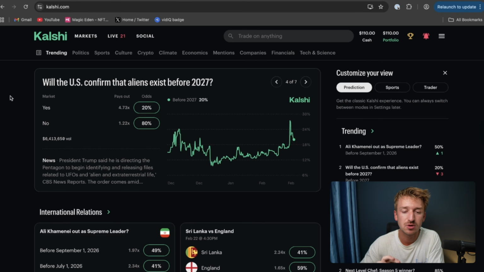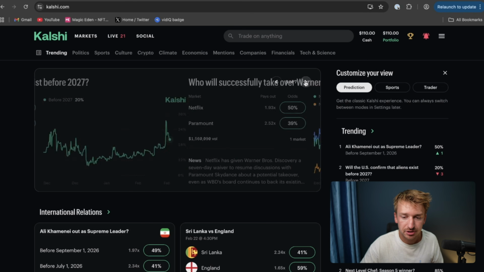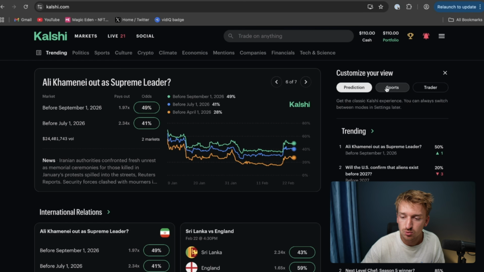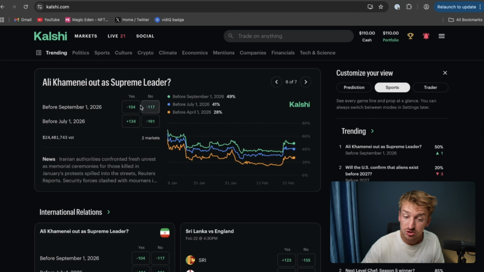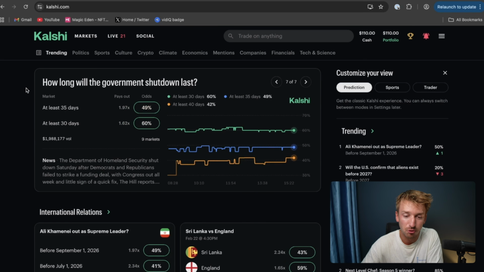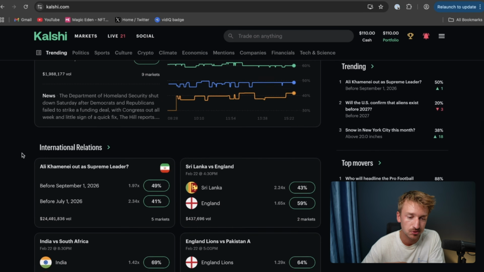But this is essentially what the platform looks like. So you have the trending page where you can see the most trending markets and the charts, etc. If you, instead of percentage, would like normal sports odds like these, you can do that. Or you can do trader, which shows you in cents. I prefer just having a normal percentage, but you can customize it to your own liking.